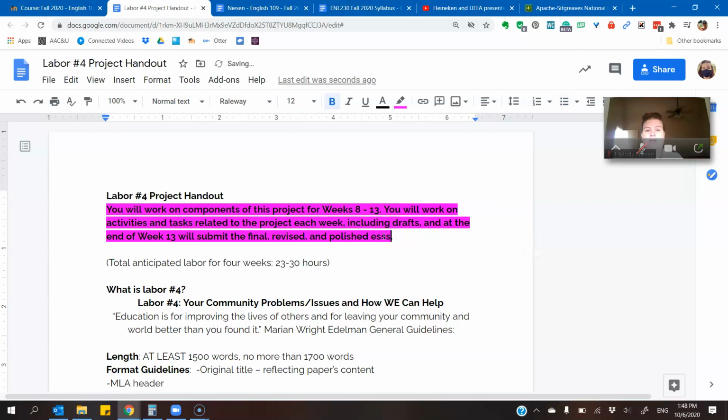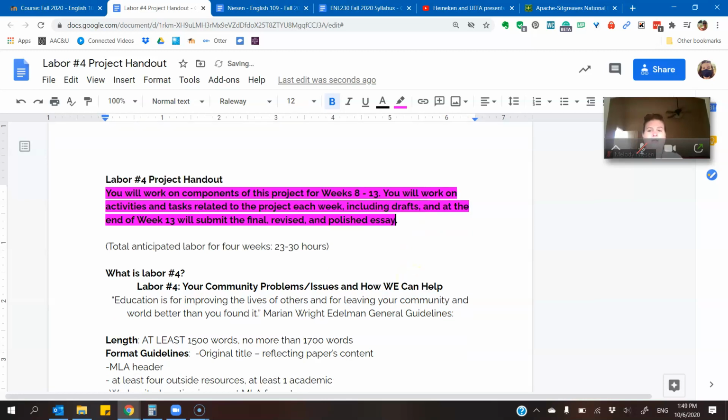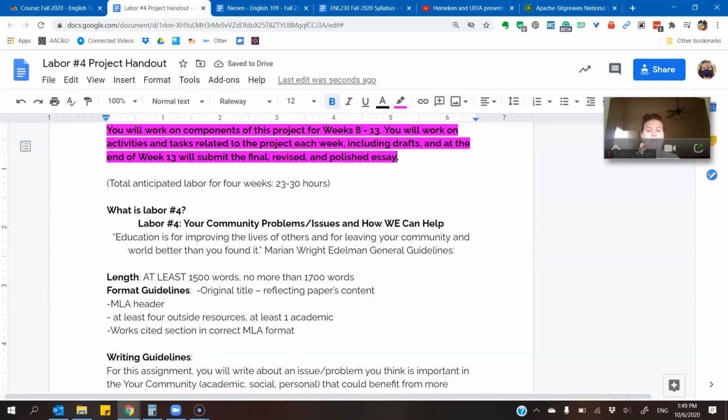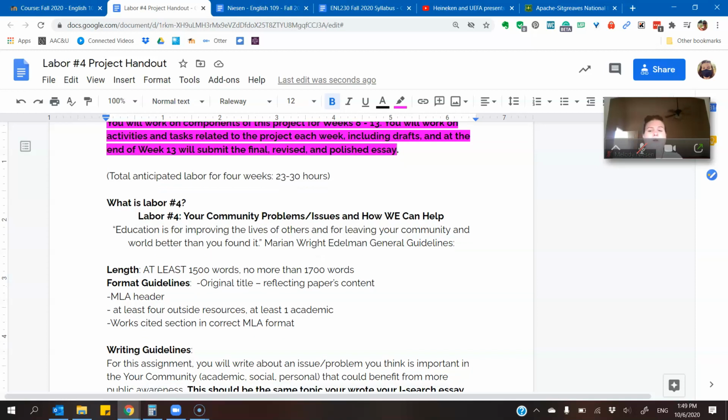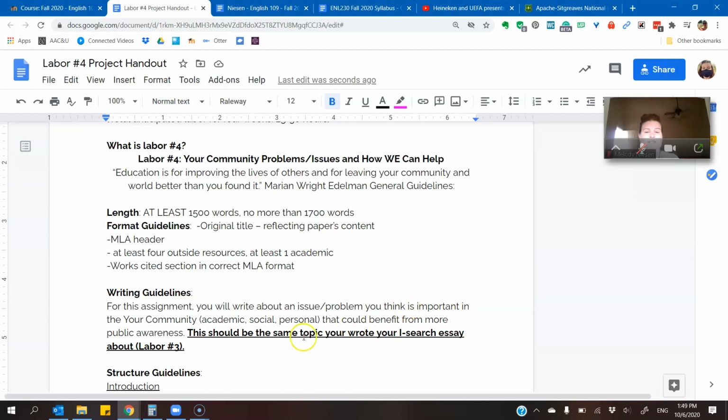So, what is labor number 4? Labor number 4 builds off of the work that we did with labor number 3, and we are going to address the problem in your issue, the issue or problem in your community and how we can help. So for this essay, you will use the same topic that you wrote your iSearch about.